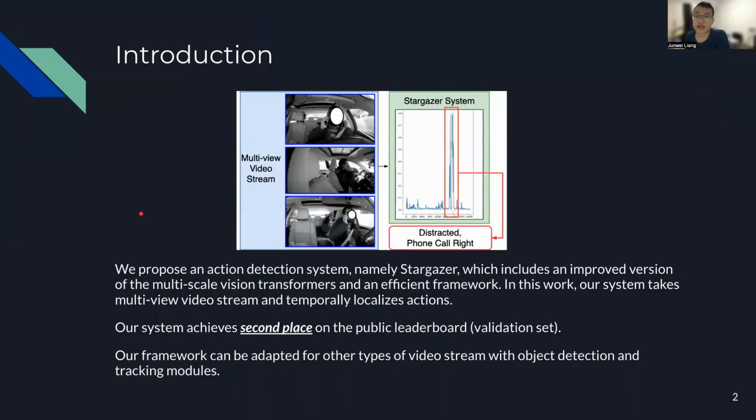We propose an action detection system, namely Stargazer, which includes an improved version of the multi-scale vision transformer and an efficient framework. As shown in this graph, our system takes a multi-view video stream and temporally localizes actions. Our system achieves second place on the public leaderboard. Our framework can be adapted for other types of video streams with object detection and tracking modules.